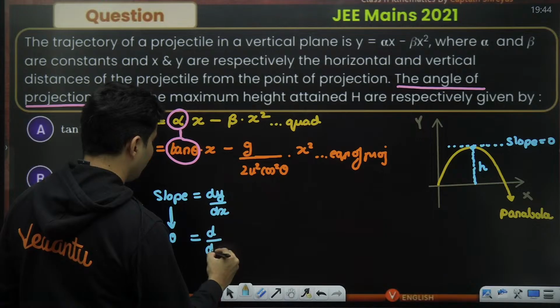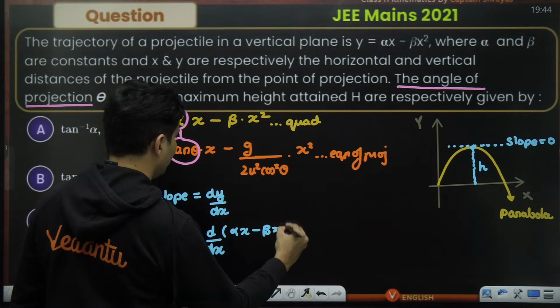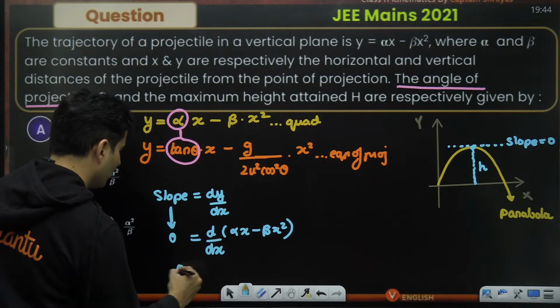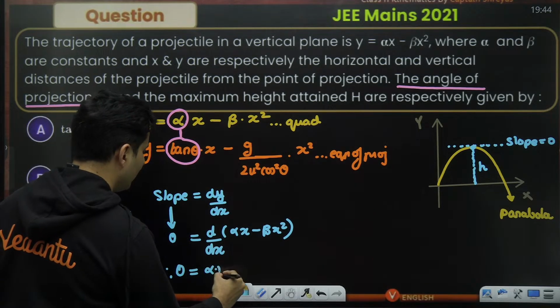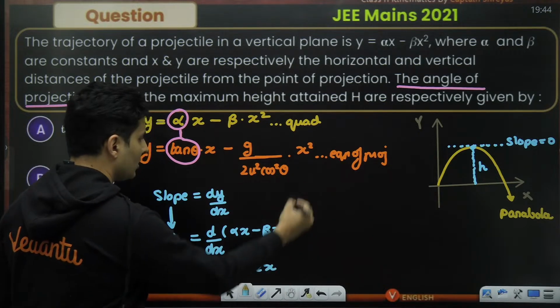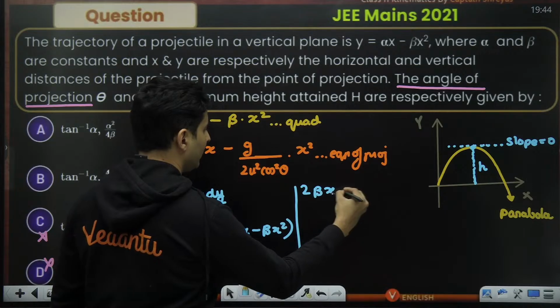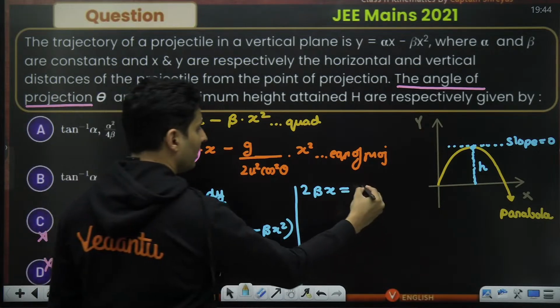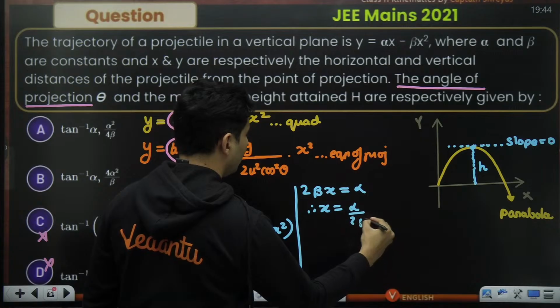So derivative of alpha x minus beta x square. So 0 is equal to alpha multiplied by 1 minus beta into 2x. So shifting things, 2 beta x will be alpha. Therefore, x will be nothing but alpha by 2 beta.